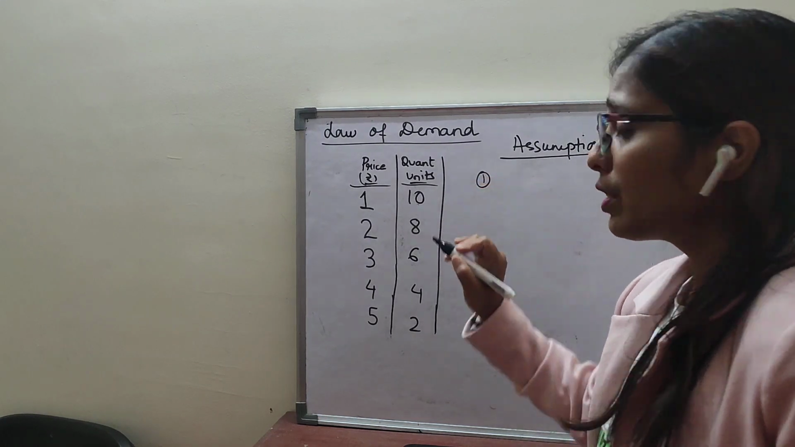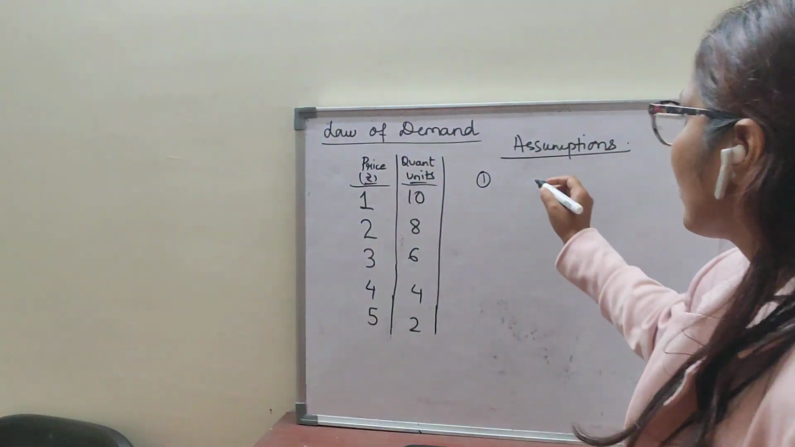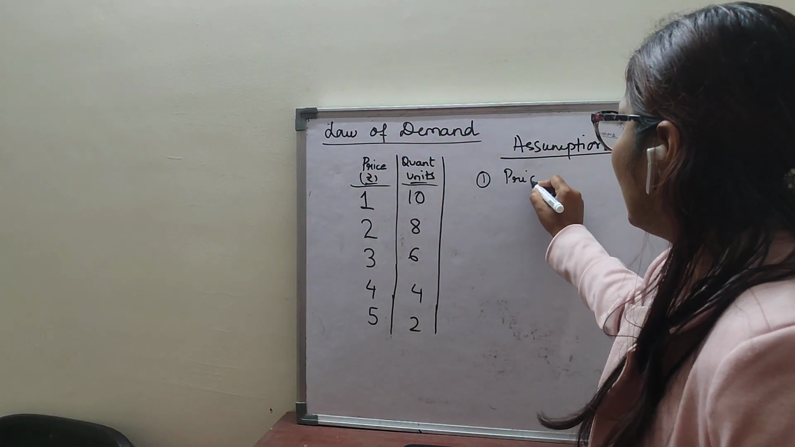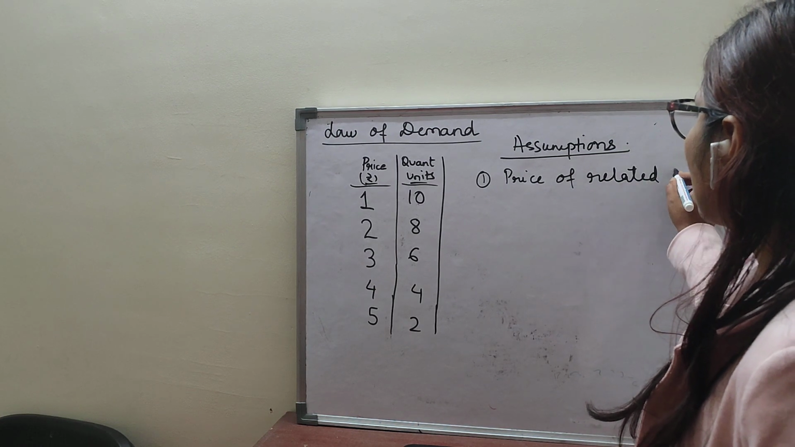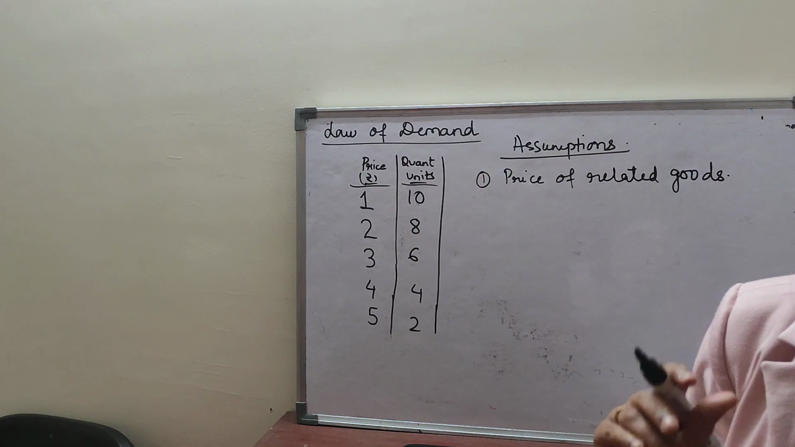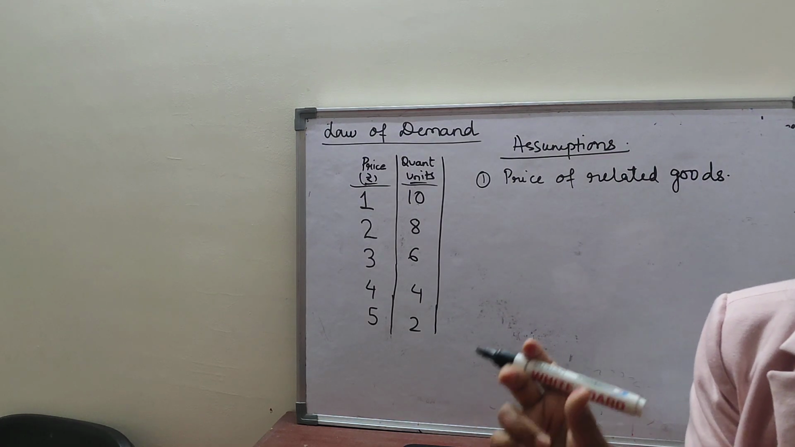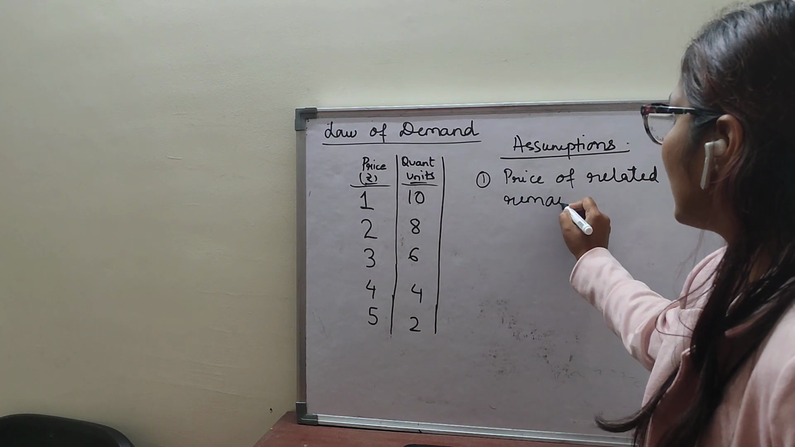First assumption, suppose price of related goods. You have learnt in the determinants of demand, price of related goods, substitute goods and complementary goods, if you remember. So price of related goods, just add a few words here. Price of related goods remain constant. Clear?